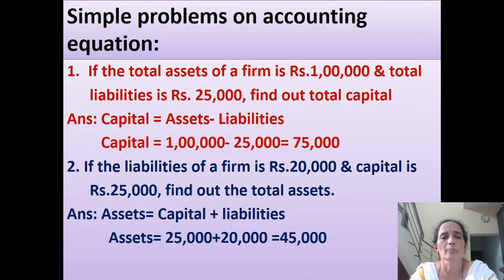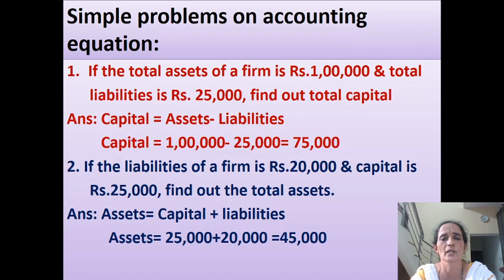So, by applying accounting equation, we can answer certain simple problems. Say for example, if the total assets of a firm is 1 lakh and total liabilities is rupees 25,000, what is the amount of capital? So, capital is equal to assets minus liabilities. You know the accounting equation.